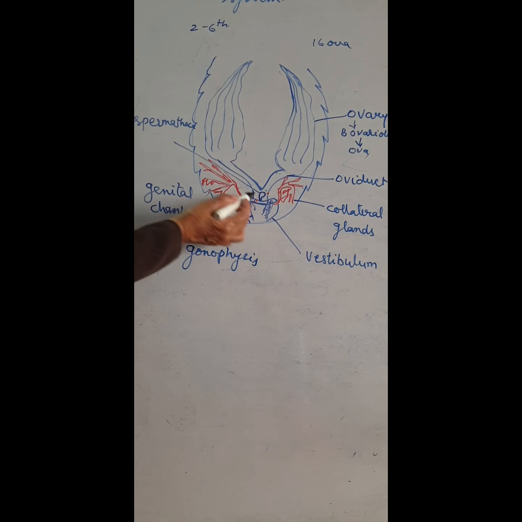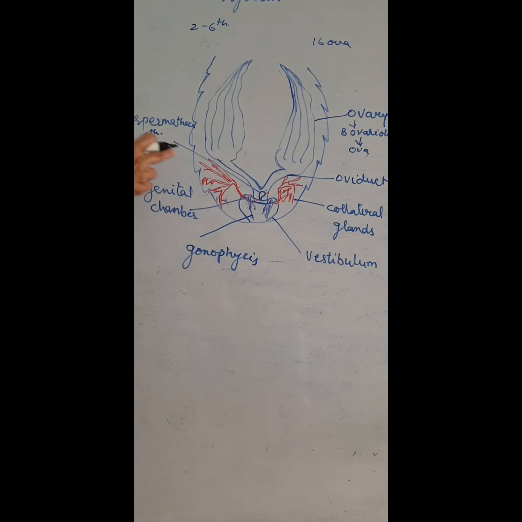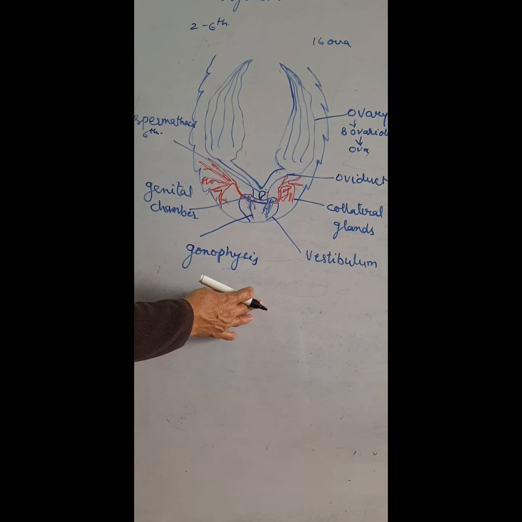A pair of spermatheca, which store the sperms at the time of copulation, is present in the 6th segment and opens into the genital chamber. Now fertilization means the fusion of male and female gametes.